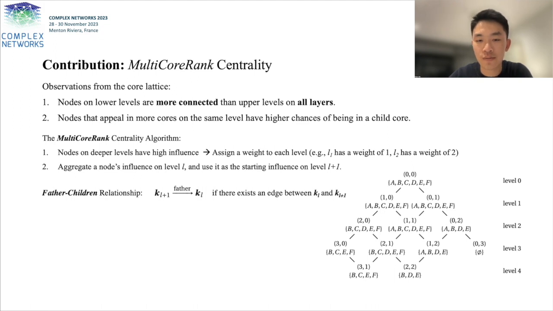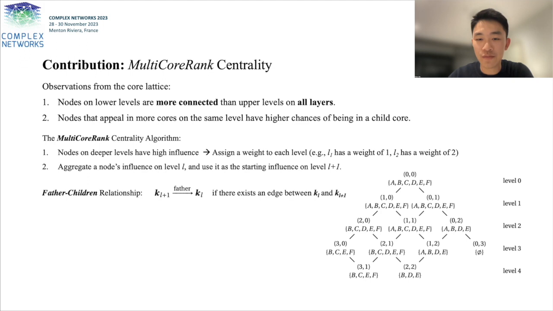Next, considering observation 2, for an arbitrary node V, if V appears on both level L and L plus 1 on the lattice, we aggregate V's influence from all the cores that contain node V on level L as its influence on level L plus 1. This can be thought of as a message passing based inference calculation. In this way, nodes with more appearances will be assigned a higher influence than those with fewer appearances.